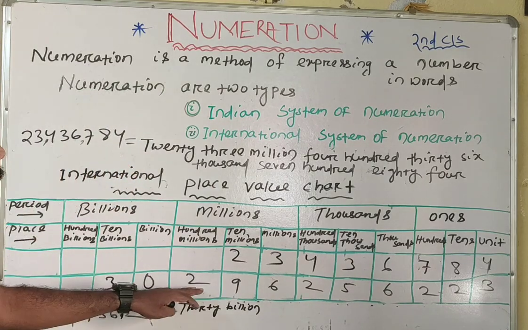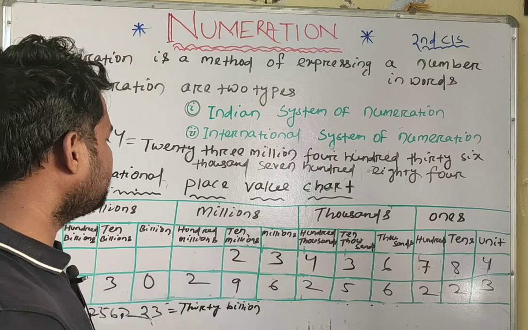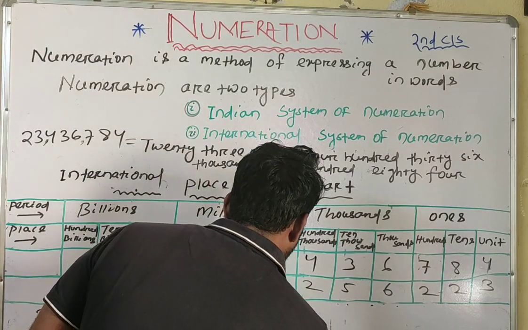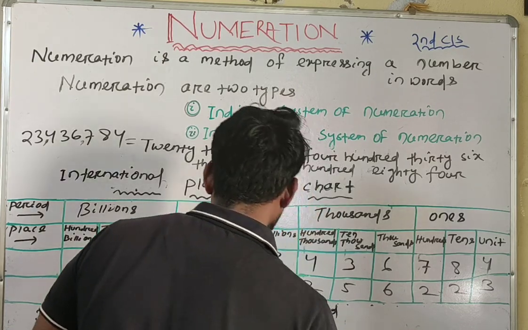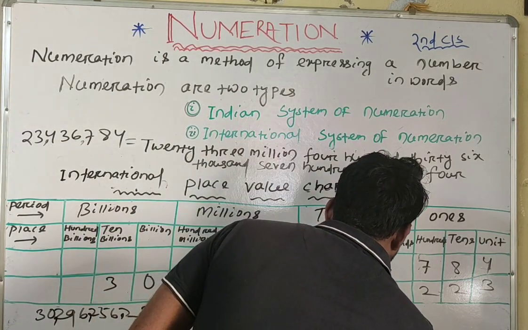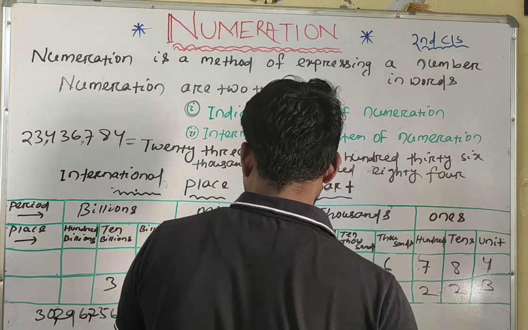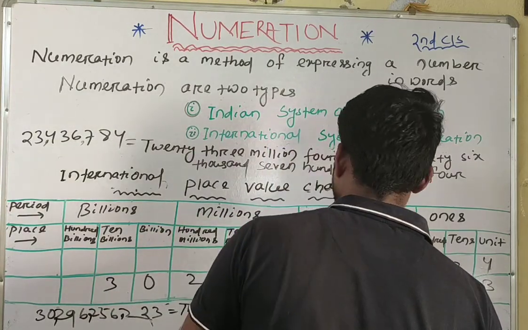Then in the millions period, 3 digits are present, so directly we can write 296. Then we put the period: 296 million.